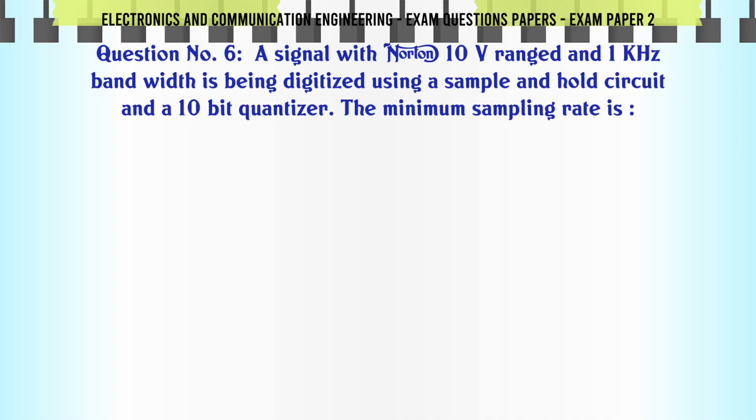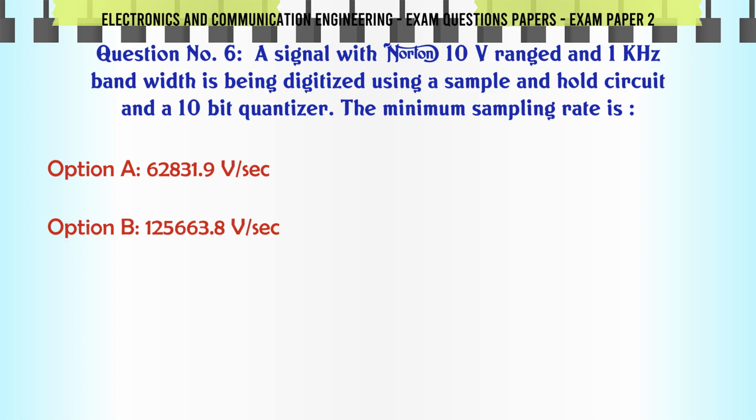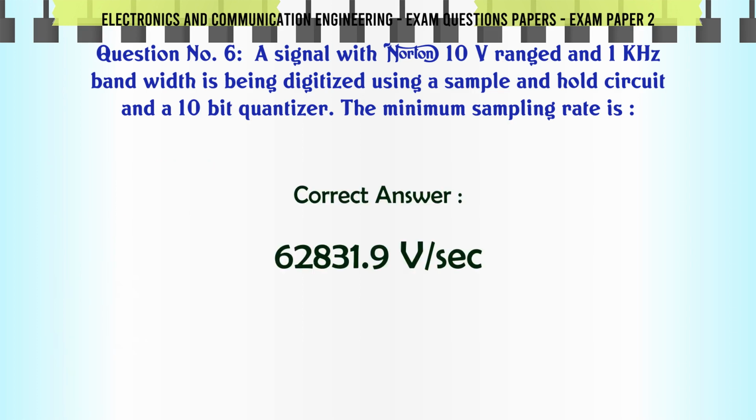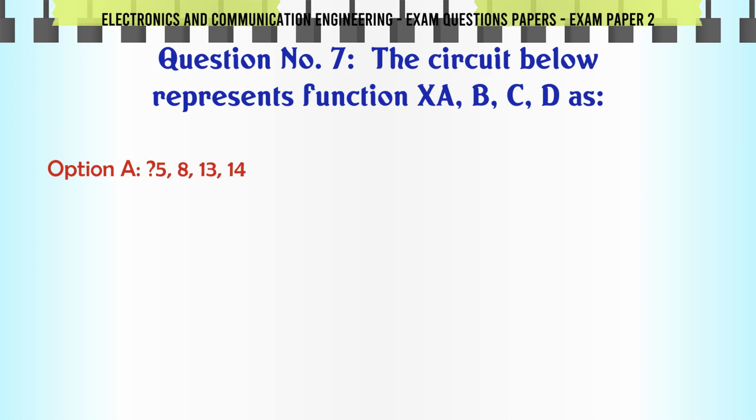A signal with 10 V range and 1 kHz bandwidth is being digitized using a sample and hold circuit and a 10-bit quantizer. The minimum sampling rate is A. 62,831.9 samples/sec. B. 1,25,663.8 samples/sec. C. 31,415.95 samples/sec. D. None. The correct answer is 62,831.9 samples/sec.